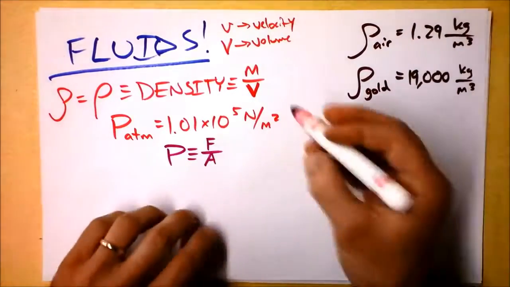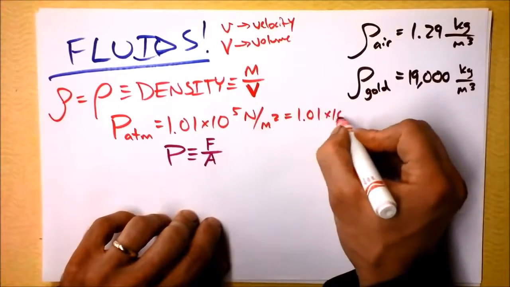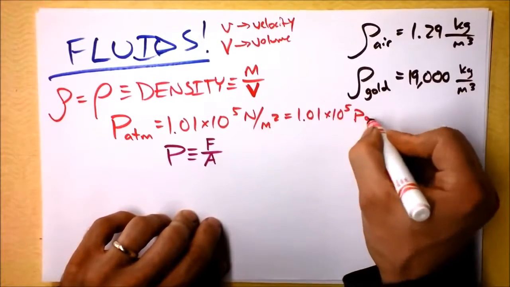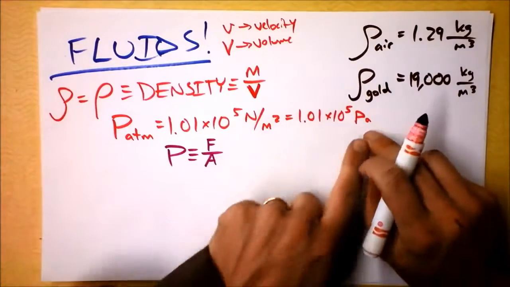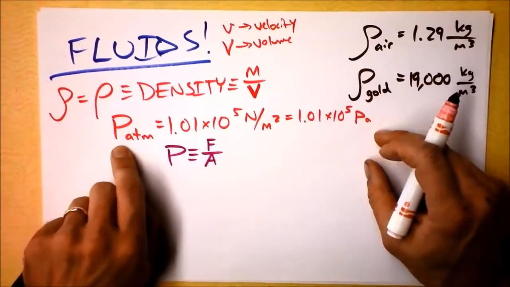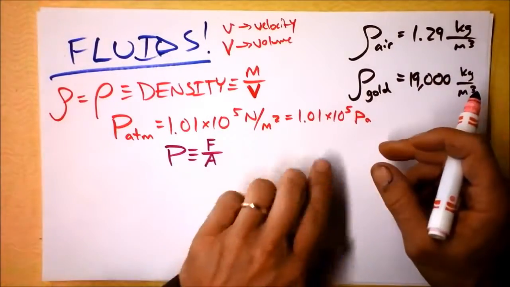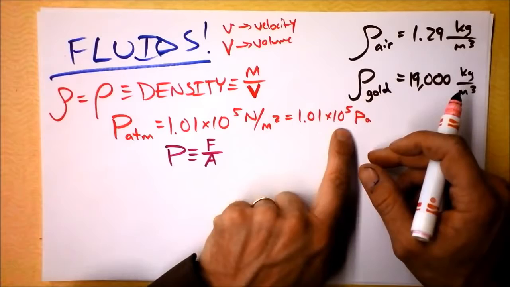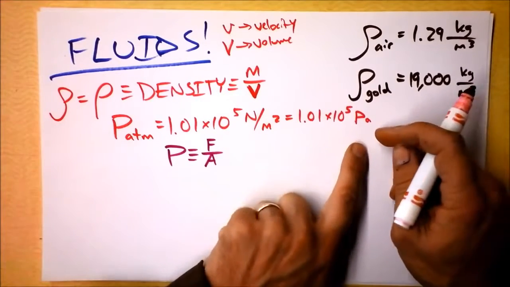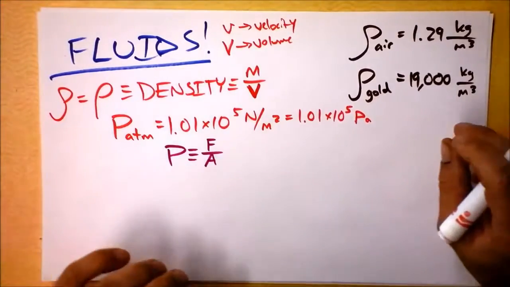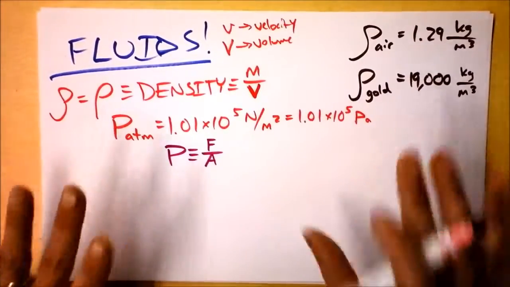So if we continue, I could say that this is 1.01 times 10 to the 5th Pascals. That's the SI unit for pressure. And it's a super tiny unit. You notice that our atmosphere, which is not particularly squeezed, in my experience, it doesn't feel very squeezy, right? But it's 1.01 times 10 to the 5th Pascals, 100,000 pascals in our little atmosphere? I guess so.